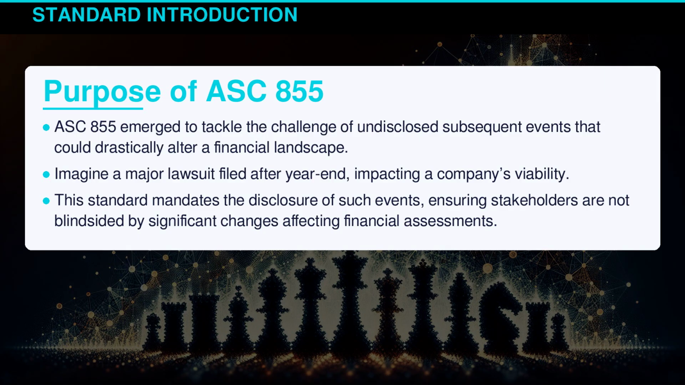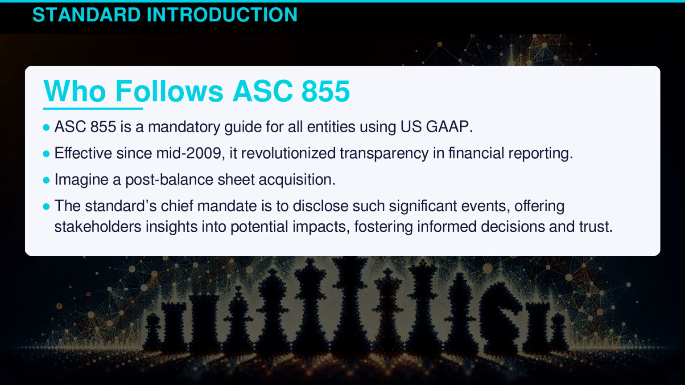Imagine a major lawsuit filed after year-end, impacting a company's viability. This standard mandates the disclosure of such events, ensuring stakeholders are not blindsided by significant changes affecting financial assessments. ASC 855 is a mandatory guide for all entities using US generally accepted accounting principles. Effective since mid-2009, it revolutionized transparency in financial reporting.